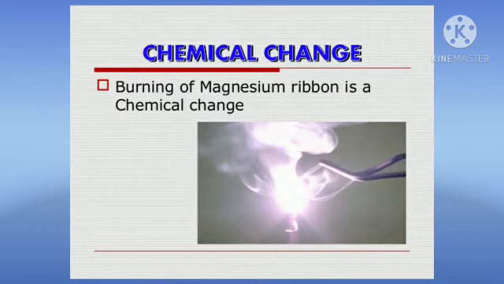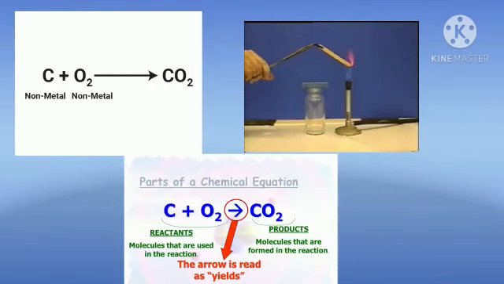You will also notice the release of an enormous amount of heat energy when magnesium is burnt in air. Right? Let us discuss some more examples of combination reactions, children. Burning of coal: when coal is burnt in oxygen, carbon dioxide is produced. Carbon reacts with oxygen and gives carbon dioxide and an excess of heat energy. Heat energy is also released.